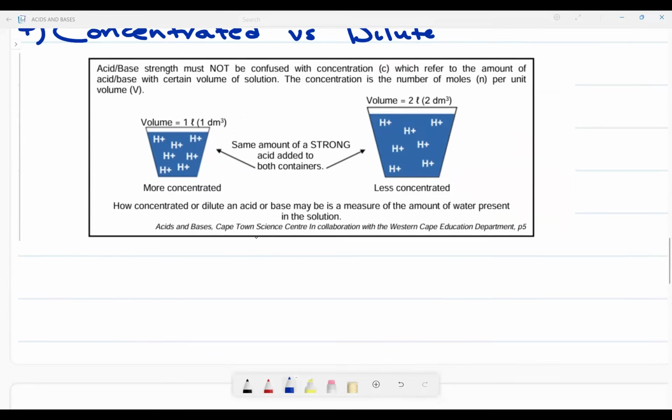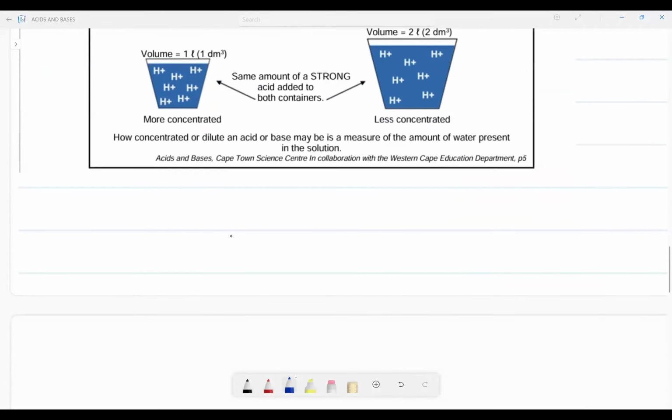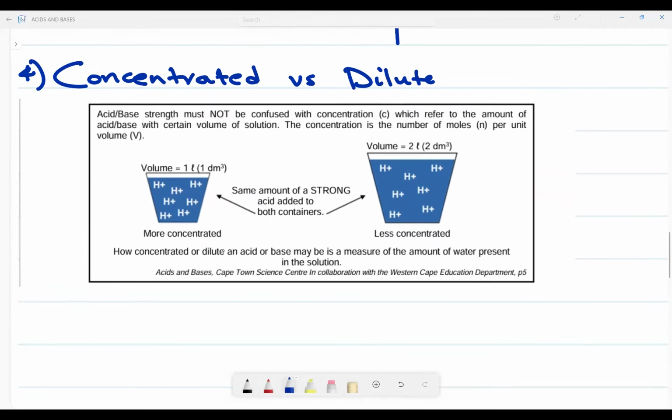Assume that you have a very strong acid. When you pour an acid inside a 1 decimeter cubed volume, or a 1 liter volume like that, here is that solution.